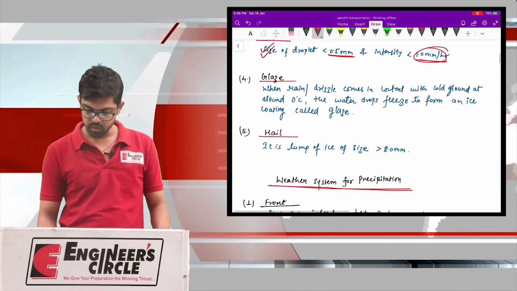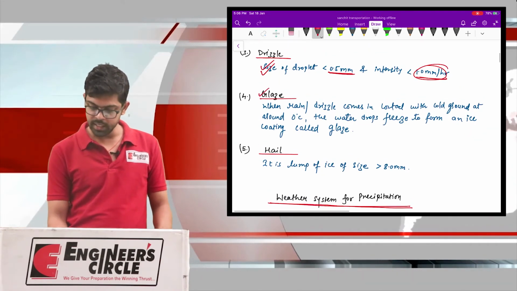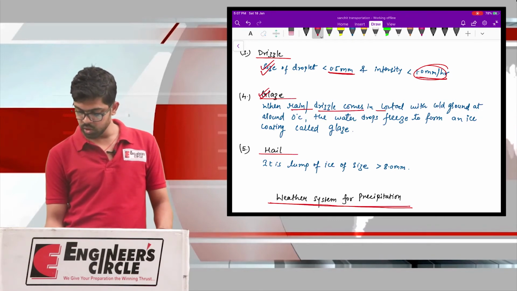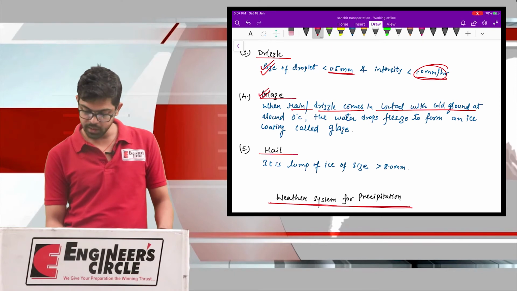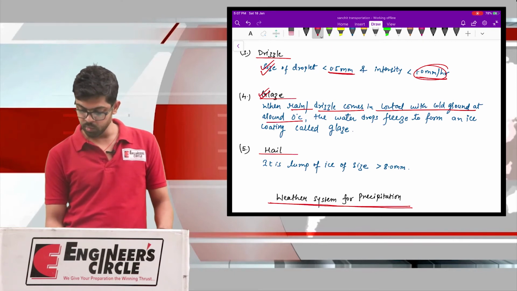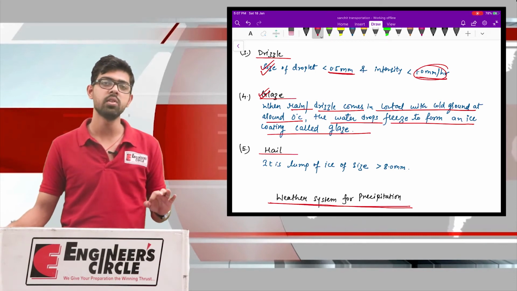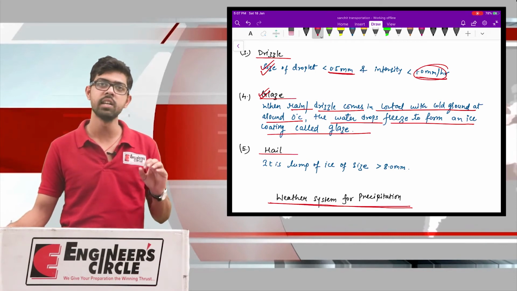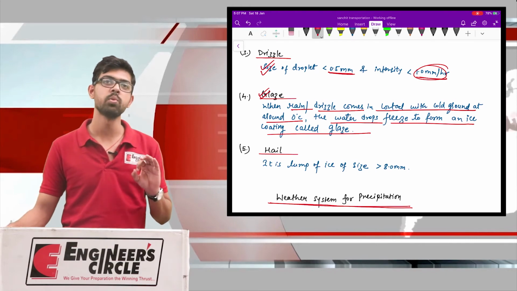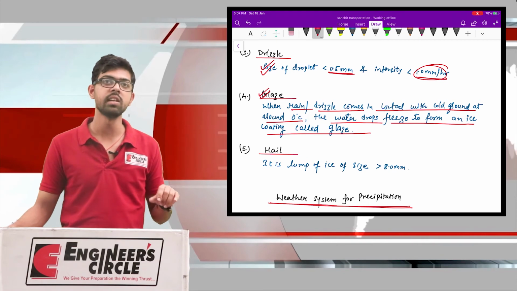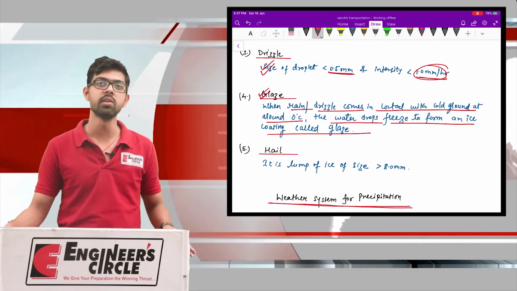The next form is glaze. What is glaze? When rain or drizzle comes in contact with cold ground at around 0 degree centigrade, the water droplet freezes to form an ice coating called glaze. 0 degree centigrade is approximately the freezing point of water.